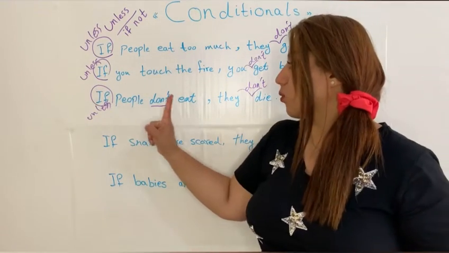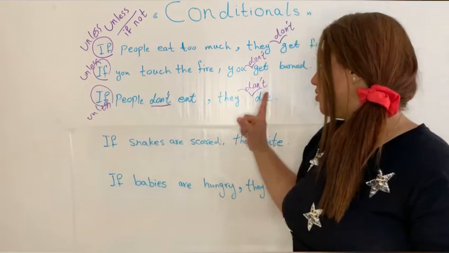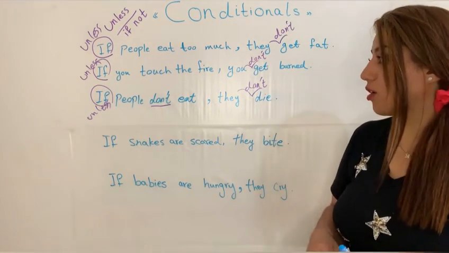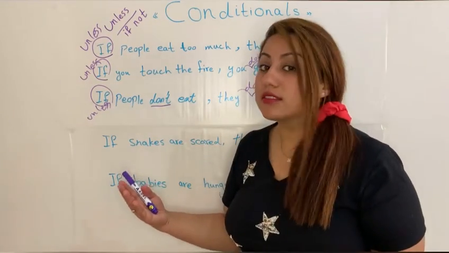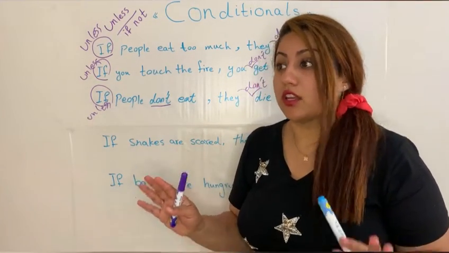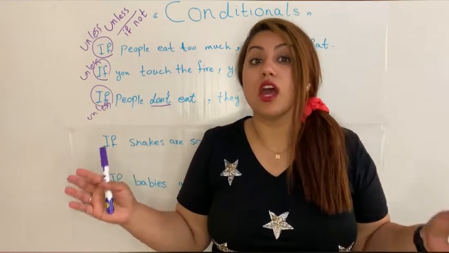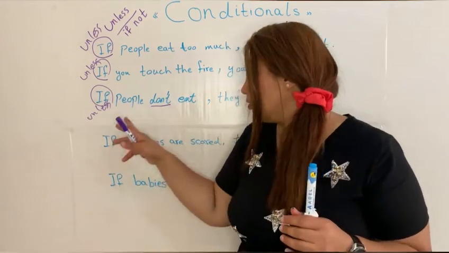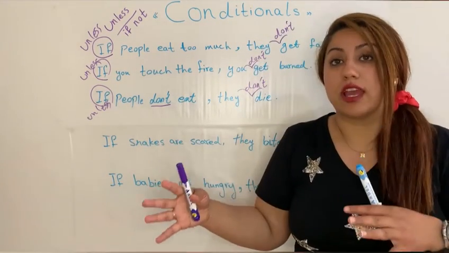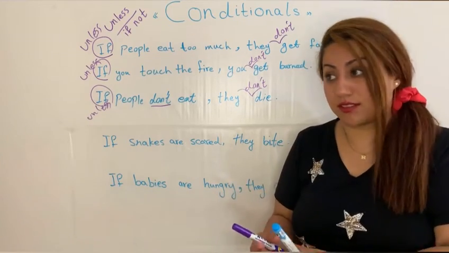That's the word. We change a negative with another negative together, positive. Here needs a negative form. Unless people don't eat, they don't die. They're alive, healthy, living their lives. This unless adds not to the sentence.